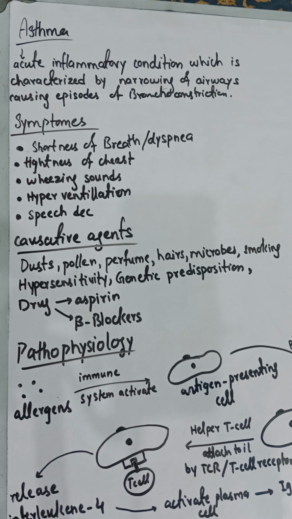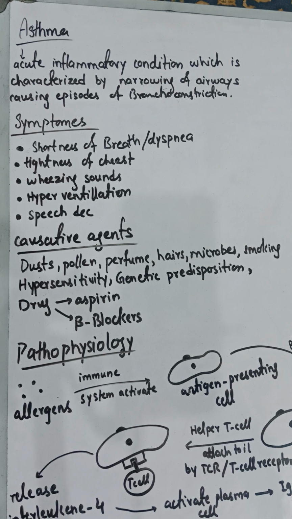Cyclooxygenase is an enzyme that helps in the production of prostaglandin, and prostaglandin is involved in causing inflammation. So indirectly aspirin is related to causing inflammation inside the bronchioles, though outside it acts as an anti-inflammatory agent. You can say that it is an adverse effect of the aspirin drug.